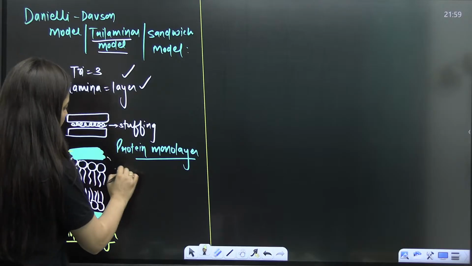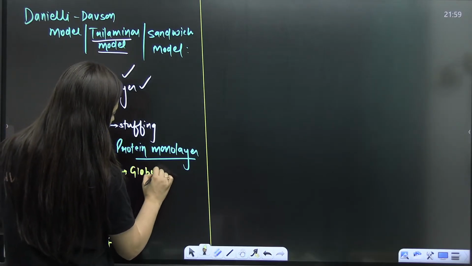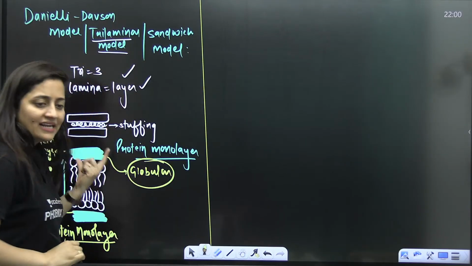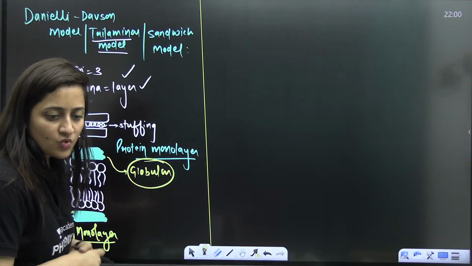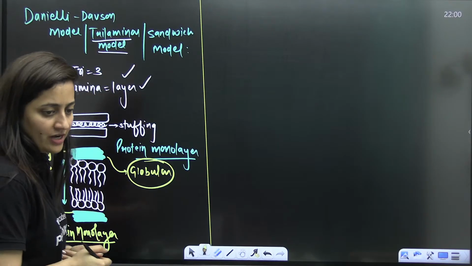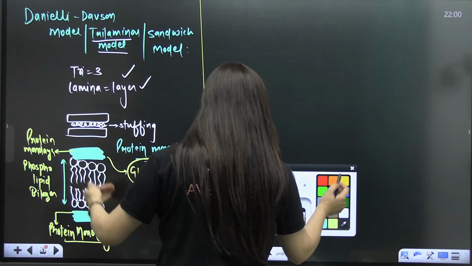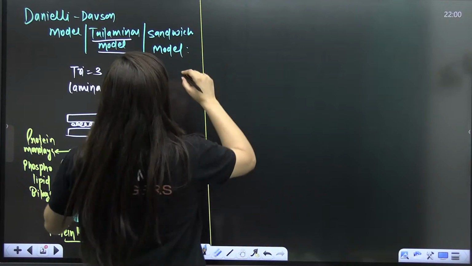These proteins, as per them, are globular proteins. That is what they suggested. So phospholipid bilayer, and both sides have a protein monolayer.